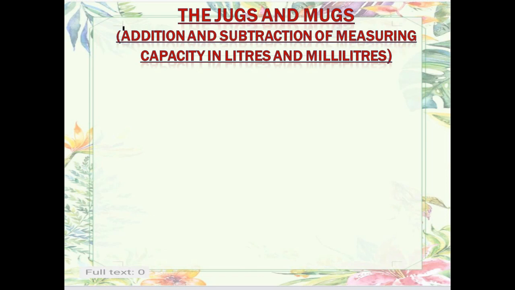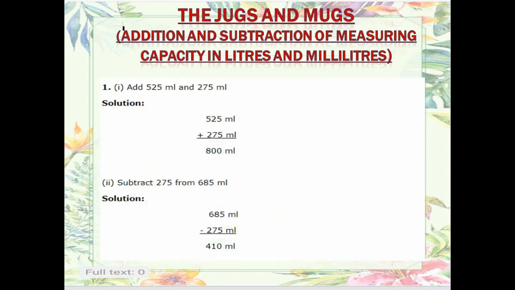Addition and subtraction of measuring capacity in liters and milliliters. Now children, the first question: we have to add 525 milliliter and 275 milliliter. When we add it, 5 plus 5 is 10 and 1 carry on, then 7 plus 2, 9 plus 1, 10, again 1 carrying to the hundreds place, and 6 plus 2 is 8.